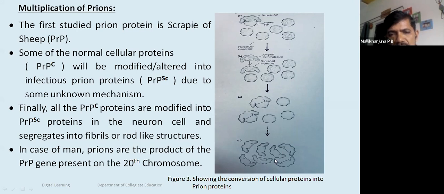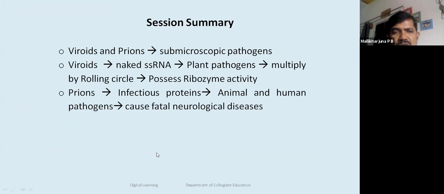All these proteins will come together, form a rod-like structure, migrate to the hypothalamus or central nervous system, and they are going to be accumulated in the cytoplasm of nerve cells. They are going to harm the mechanisms of the cells. Finally, this protein in the neuron cell segregates into fibrils or rod-like structures. In case of man, prions are the product of the 20th chromosome. Research is still going on about the exact mechanism of prion infection and prion synthesis.